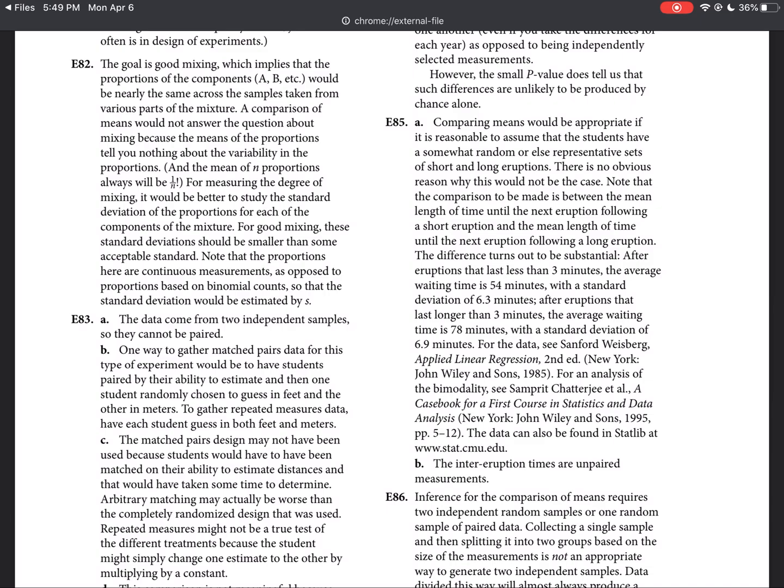Note that the comparison to be made is between the mean length of time until the next eruption following a short eruption and the mean length of time until the next eruption following a long eruption. The difference turns out to be substantial, and then this is all just kind of fun fact stuff. After eruptions that last less than 3 minutes, the average waiting time is about 54 minutes, standard deviation of 6.3, and then for the long eruptions, the average waiting time is 78 with its own standard deviation. You can see the data, and they give us a footnote. The data can also be found at that website. And then, of course, it simply says, with no explanation, that the eruption times are unpaired, which makes sense.